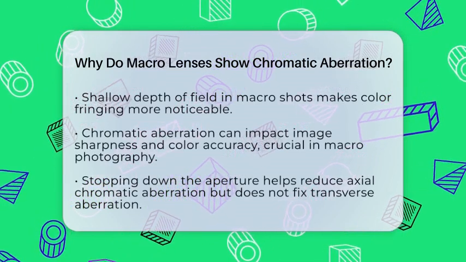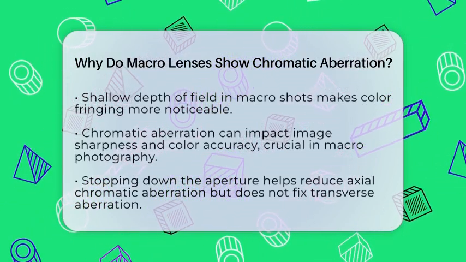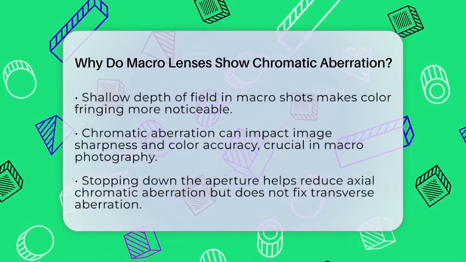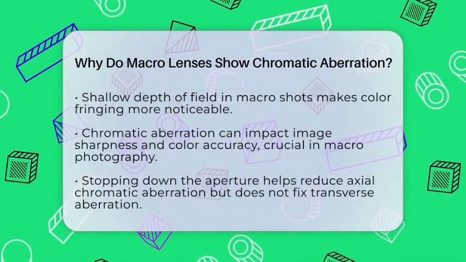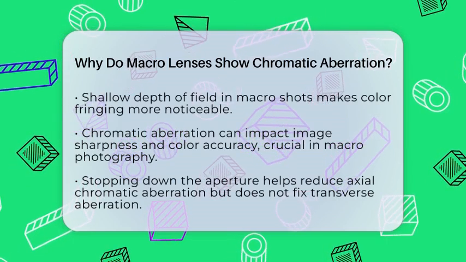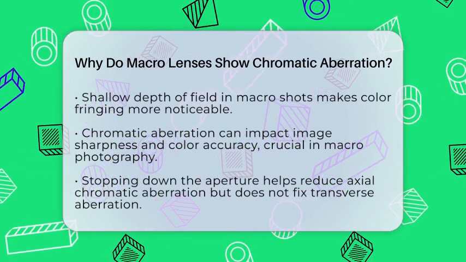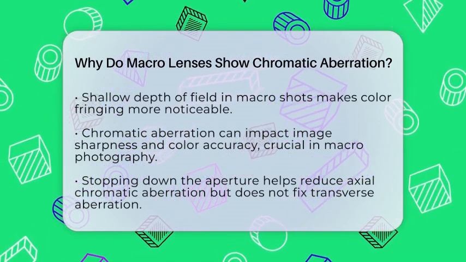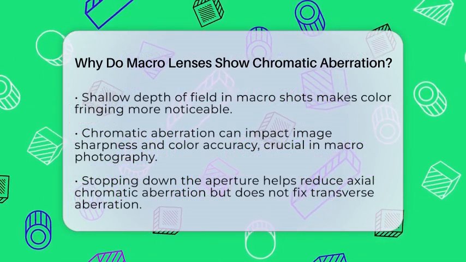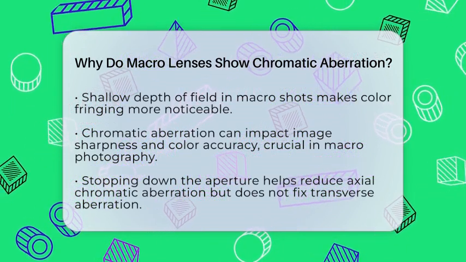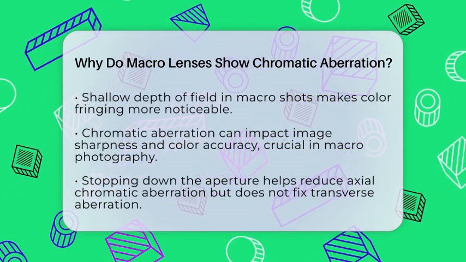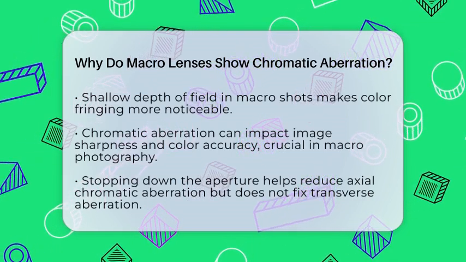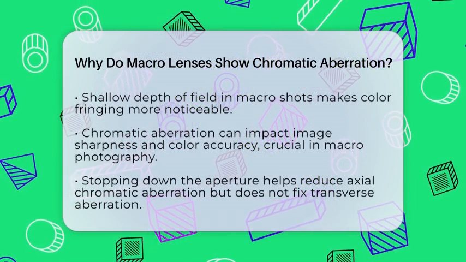From a digital imaging perspective, chromatic aberration can affect image sharpness and color accuracy. These factors are especially important in macro photography, where capturing fine details is essential. While stopping down the aperture can help reduce axial chromatic aberration by increasing depth of field, it does not fix transverse chromatic aberration. This type often requires correction during post-processing, using software tools that realign color channels or desaturate color fringes.